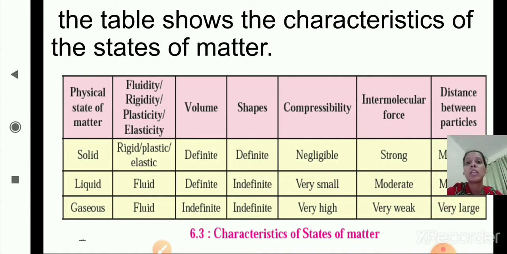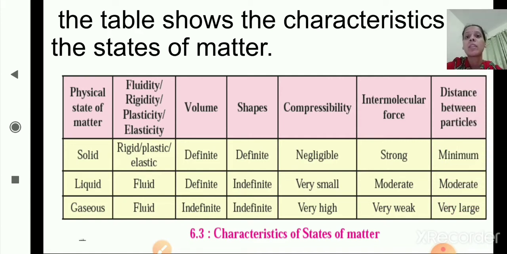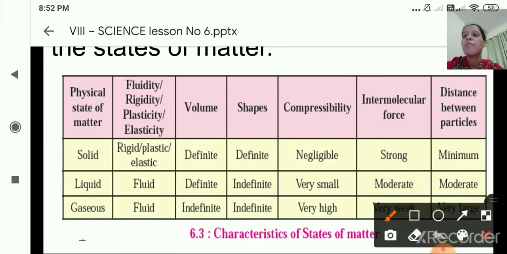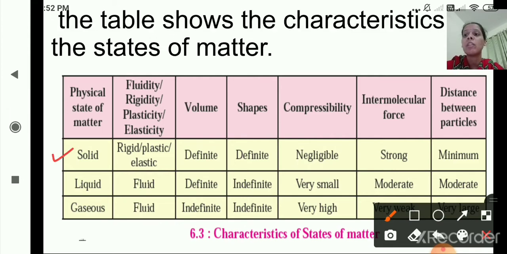Now as you can see here, one table is given. Characteristics of states of matter. The physical state of matter is given: solid, liquid and gases. These are the characteristics of states of matter, that is fluidity, rigidity, plasticity, elasticity in the first column. Second, volume. Third one is shape. Then compressibility, intermolecular force and distance between particles.